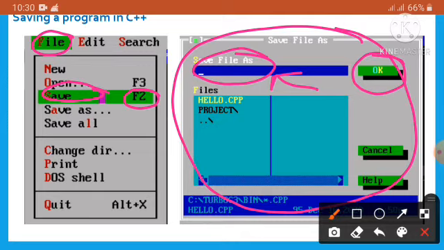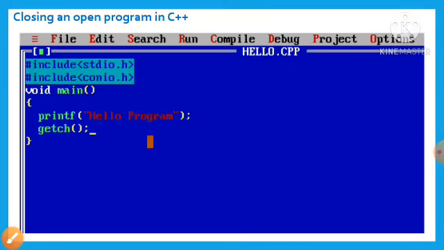Remember that when we are trying to save C++ program files, the extension should be .cpp, so here the file is hello.cpp.